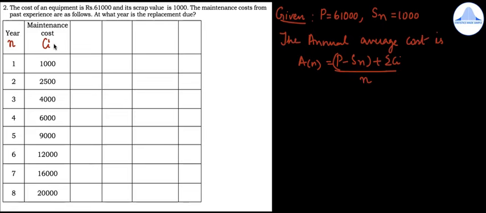Next, what we have to do is we need to find out P minus SN. So let me find out P minus SN. It is 61,000 minus 1,000. So it will be 60,000. So now in the table, I'll form the column P minus SN and throughout I will write 60,000.